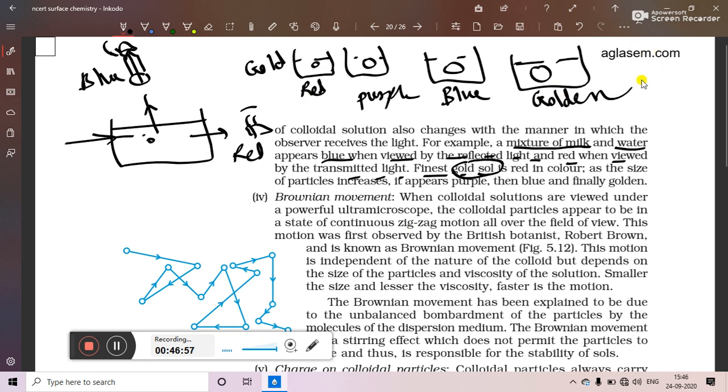So RPBG, that you have to remember, RPBG. So red, purple, blue and green.